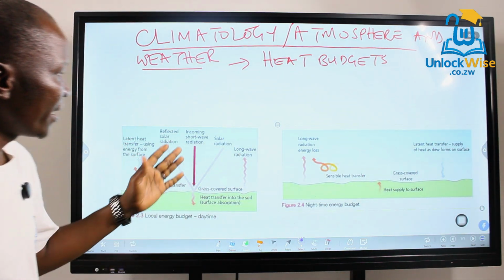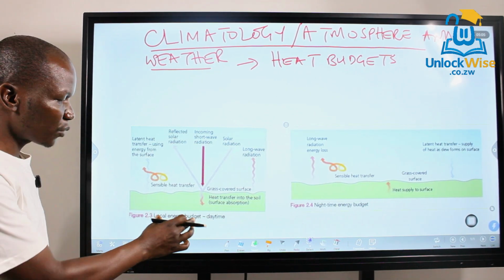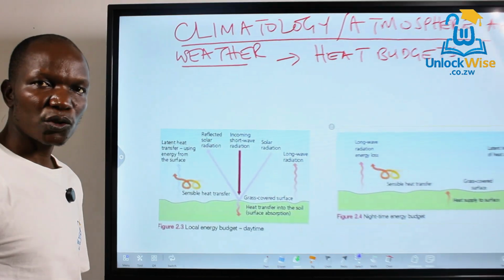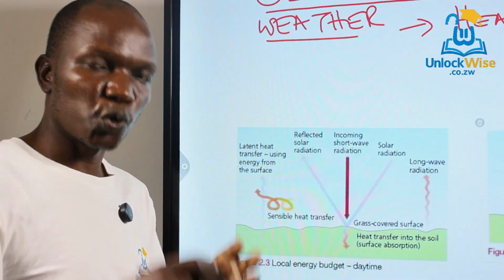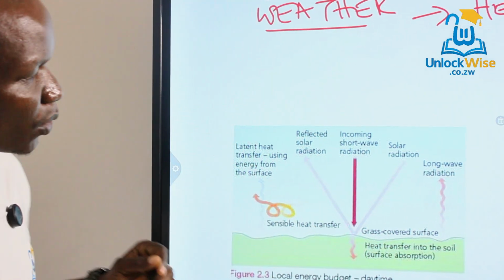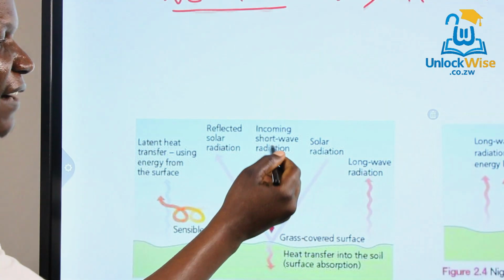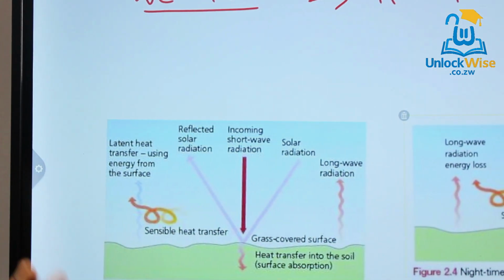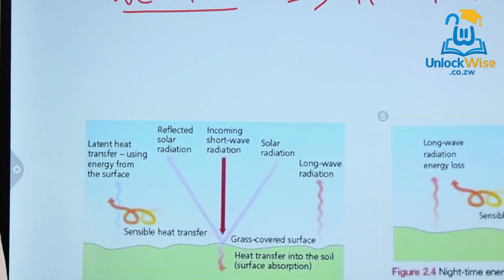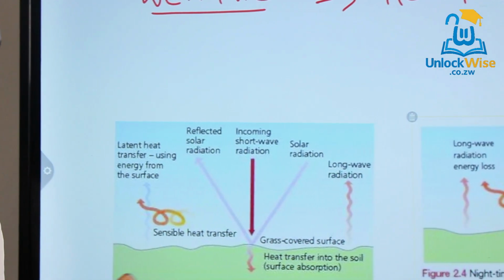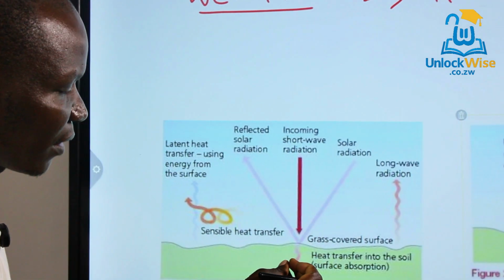With me here, I have diagrams that I've uploaded to the screen. As you can see, this one is our daytime energy budget. It describes how energy flows within a system during the day. If you look at this, you see that the main source of energy is incoming solar radiation, which we also call shortwave solar radiation. This represents energy as it is being received from the sun. That is our prime source of energy, bringing energy into the system.